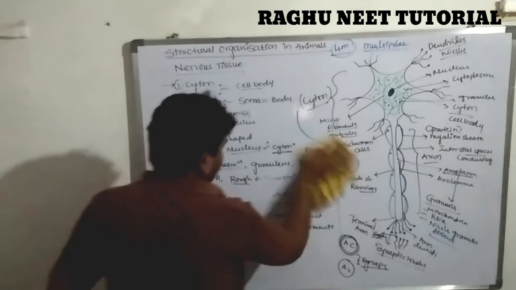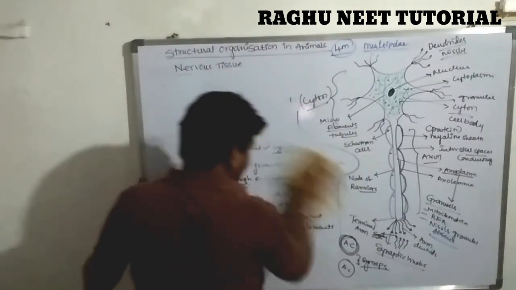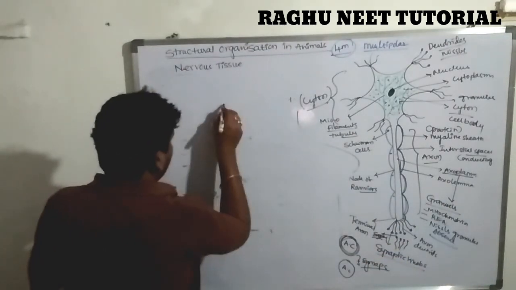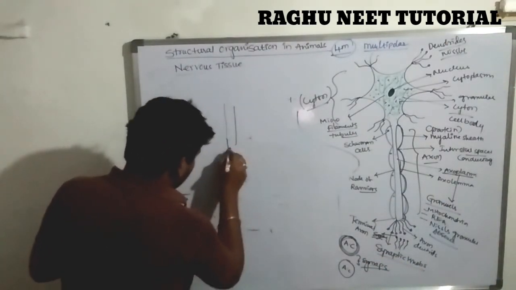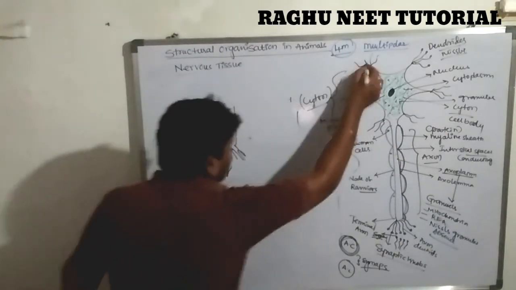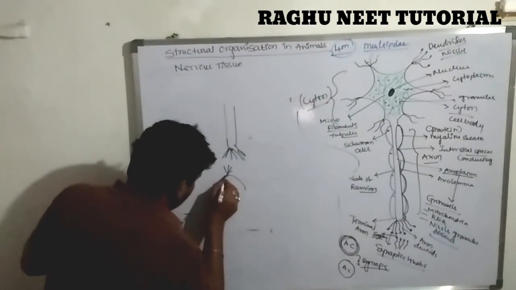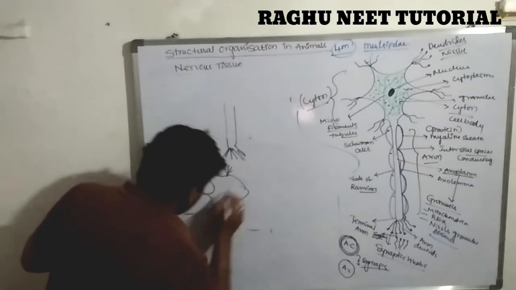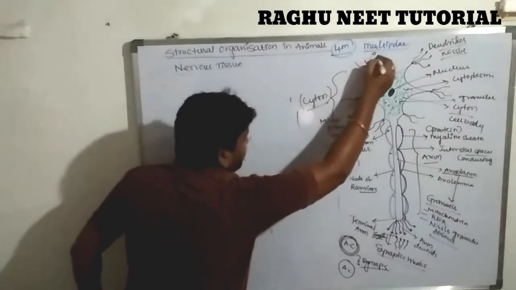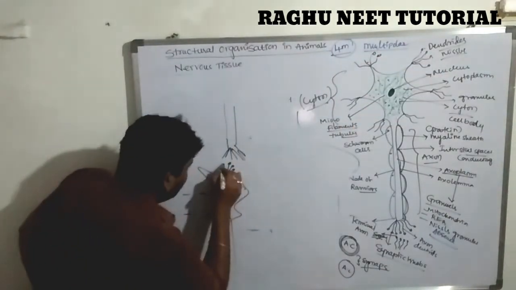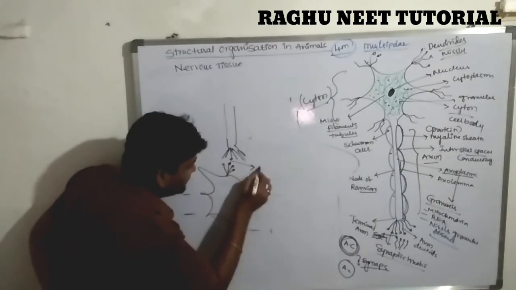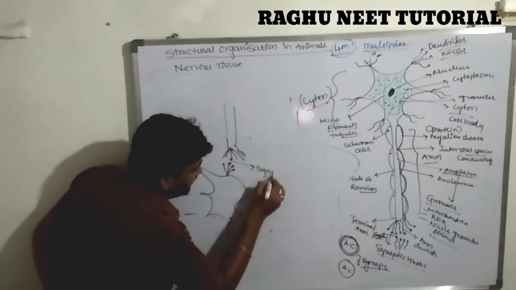Let's see the diagram. Just one second. This is one of the axons. This is one of the dendrites. There are synaptic bulbs, synaptic knobs, like this. There is a gap in between two neurons, and the gap is known as a synapse.